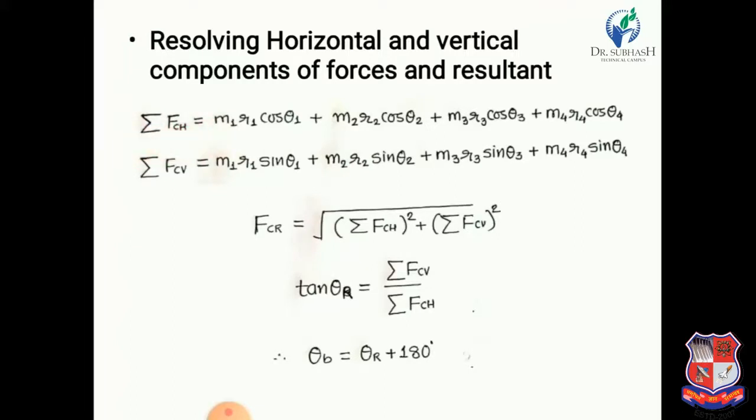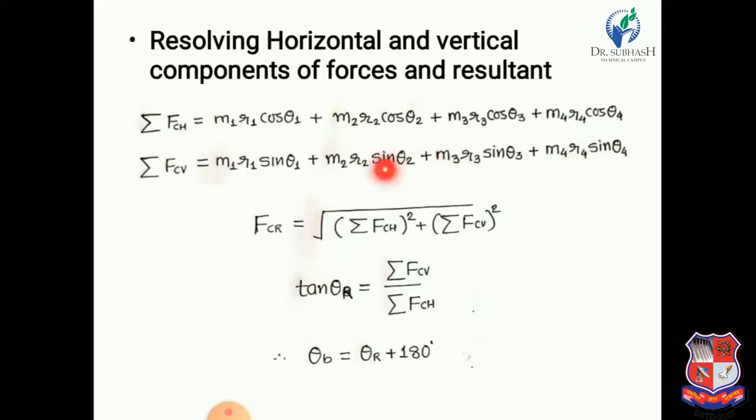The first centrifugal force is m1 r1, and for the horizontal component we consider cos theta 1. So m1 r1 cos theta 1 plus m2 r2 cos theta 2 plus m3 r3 cos theta 3 plus m4 r4 cos theta 4. Similarly, we resolve the vertical components. So sigma FCV is equal to m1 r1 sin theta 1 plus m2 r2 sin theta 2 plus m3 r3 sin theta 3 plus m4 r4 sin theta 4.